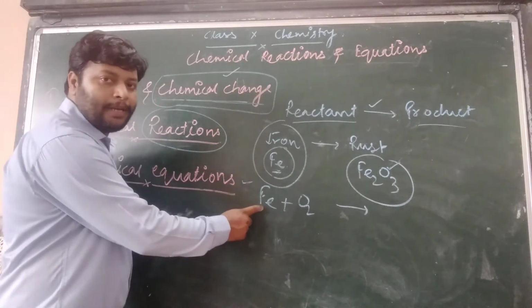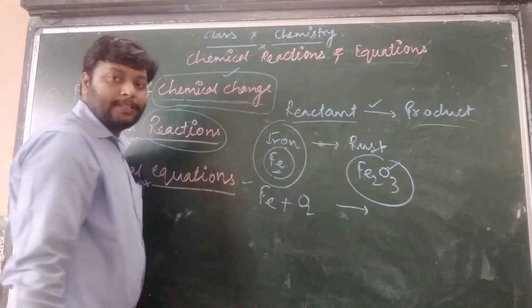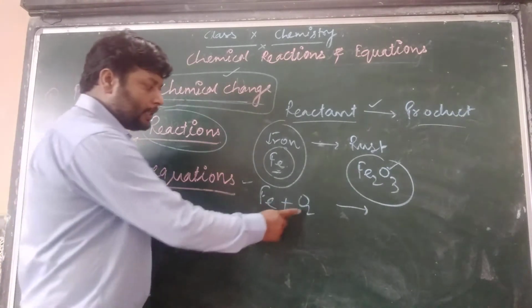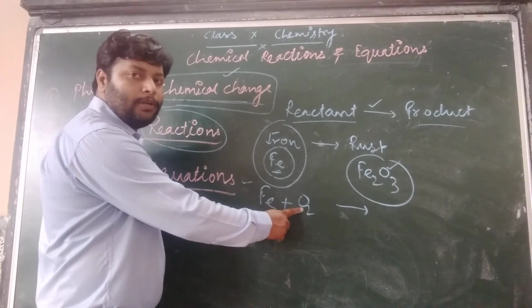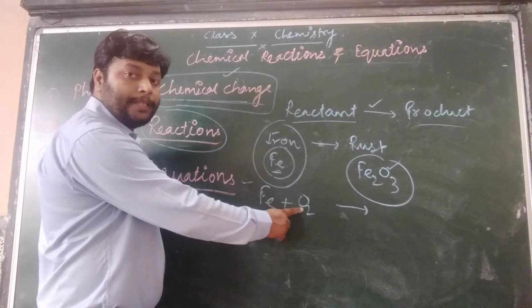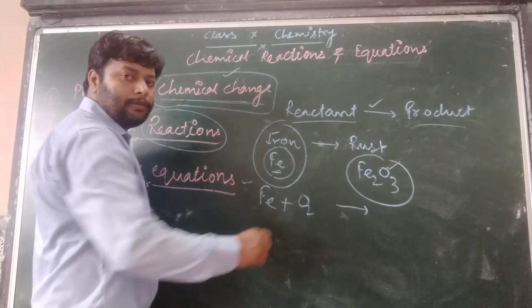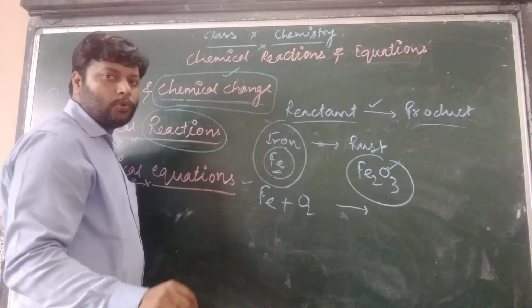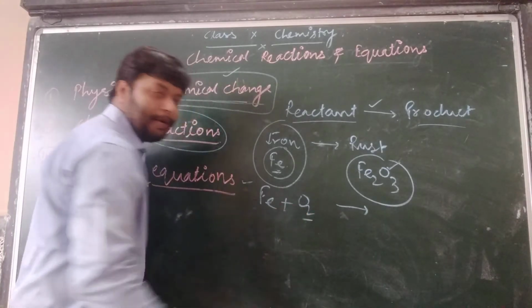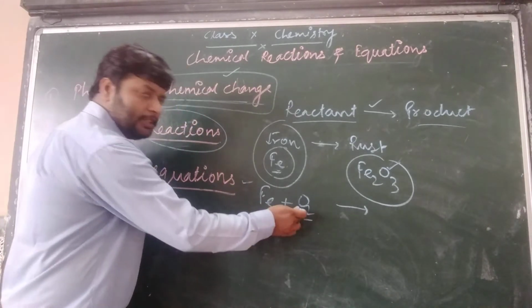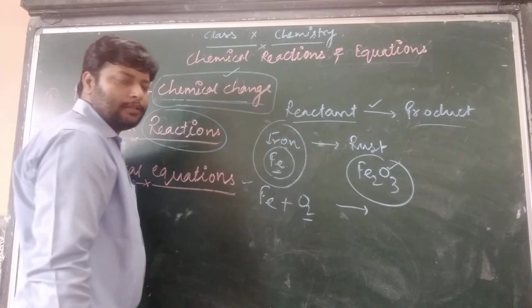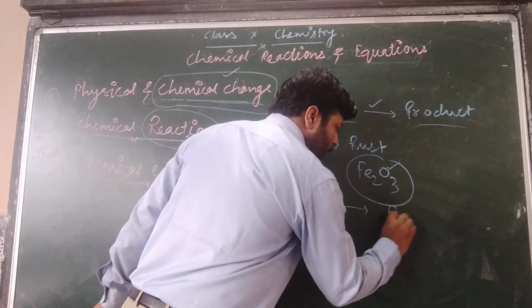Iron has the symbol Fe, oxygen has the symbol O, but this is a molecular form, a molecule. In class 9 there was a chapter, Atoms and Molecules, so you know that oxygen exists in the form of O2, a molecule of oxygen. So that oxygen combined with iron will form Fe2O3.